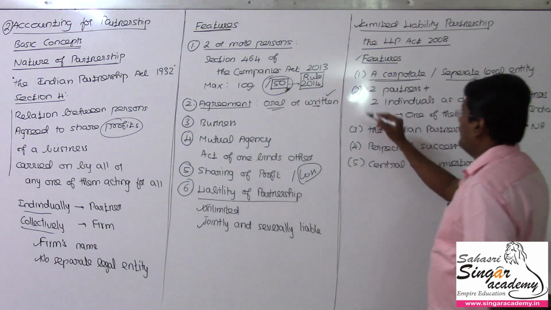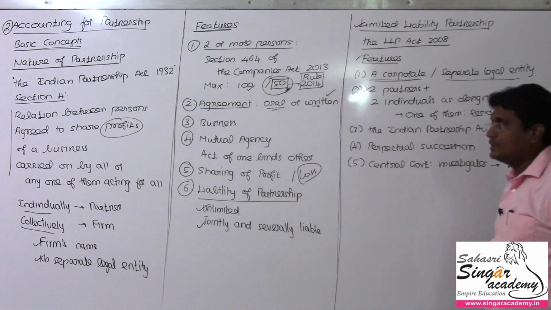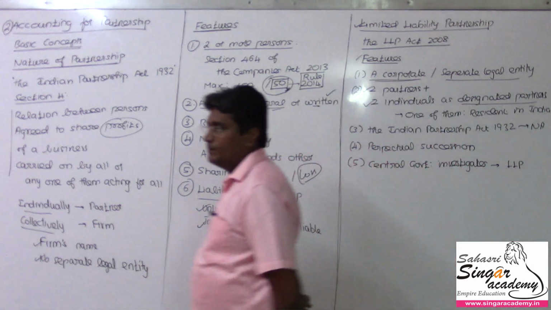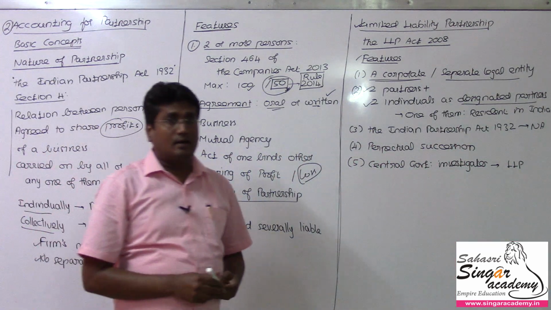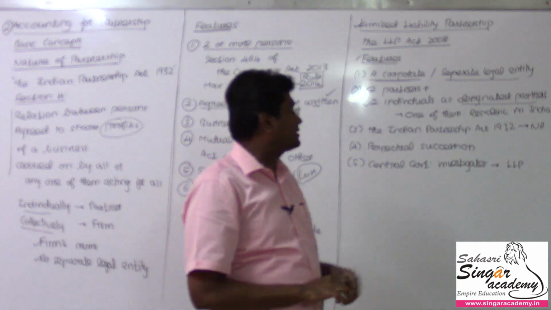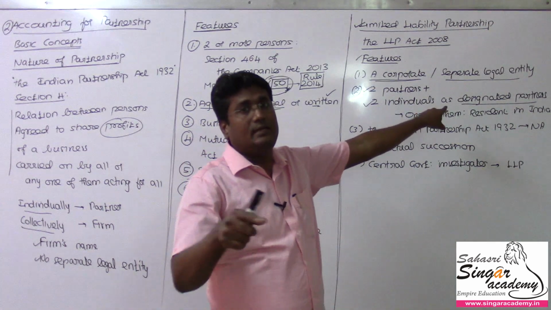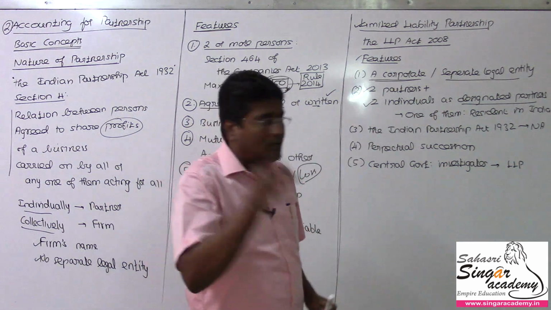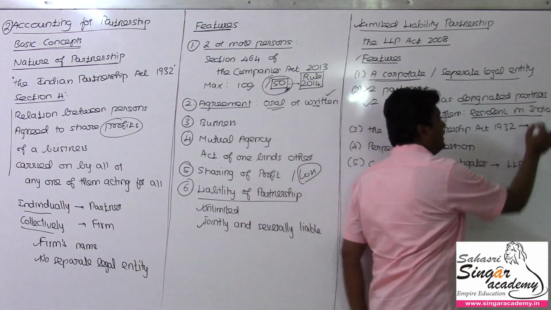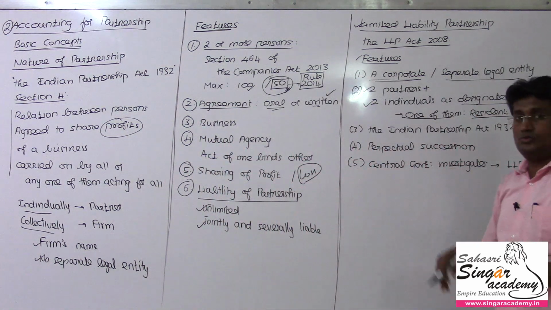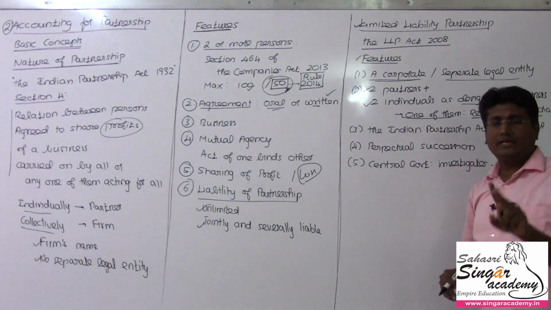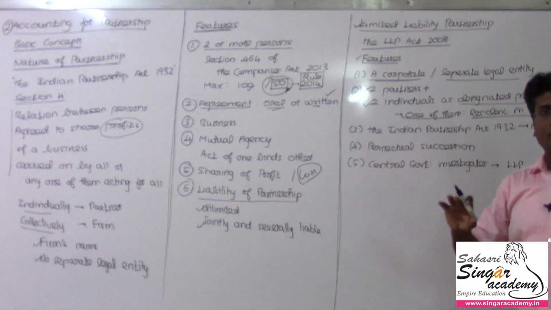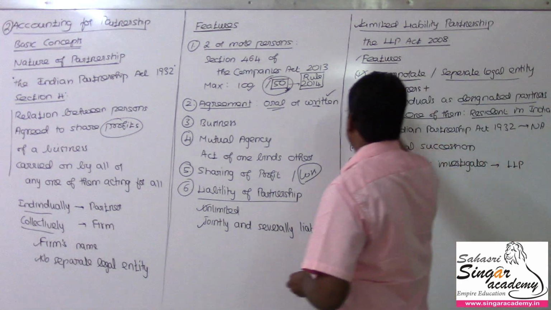How many minimum partners are possible? Minimum 2 partners, and 2 individuals should be designated partners. Any issue that arises in the administration will be addressed by at least 2 designated partners. So we can claim against them if any malpractices happen. So, 2 individuals as designated partners. Among the 2, at least one of them should be resident in India, another could be anybody. So the rest may be non-resident, or all could be resident possibly, right? This is the second feature of LLP.